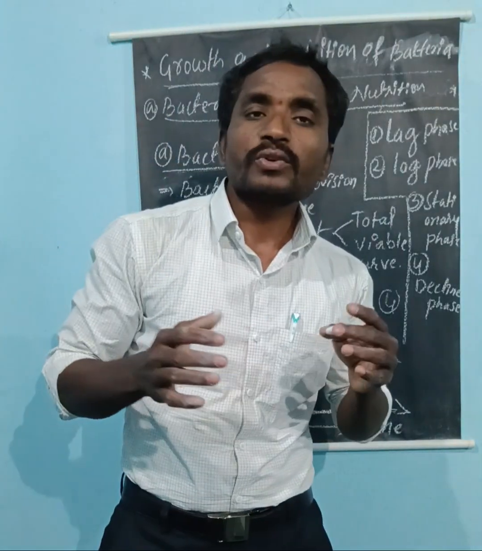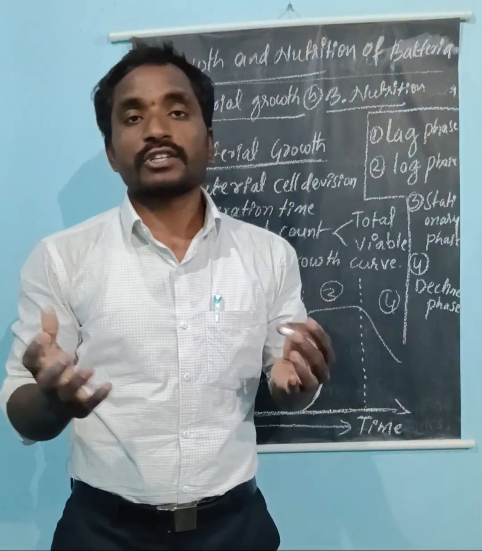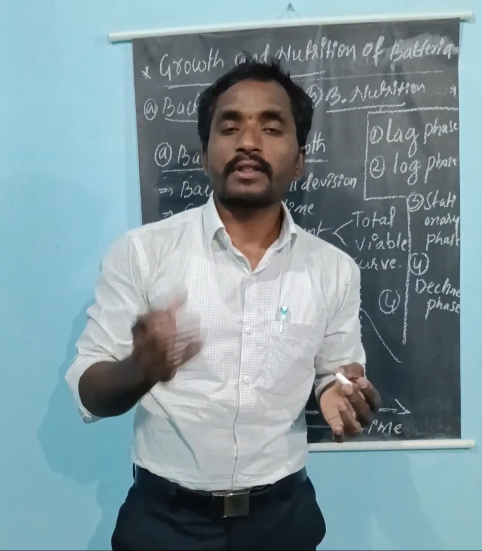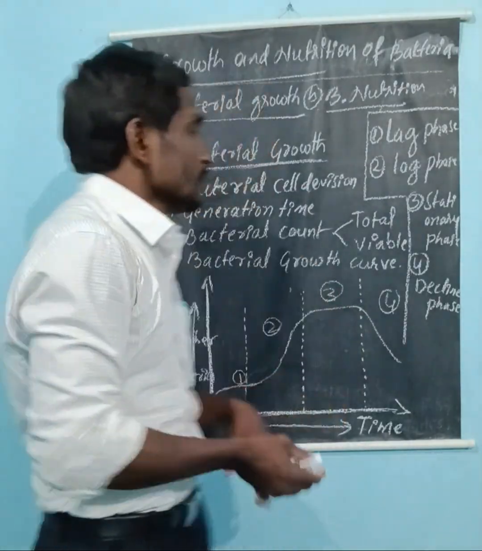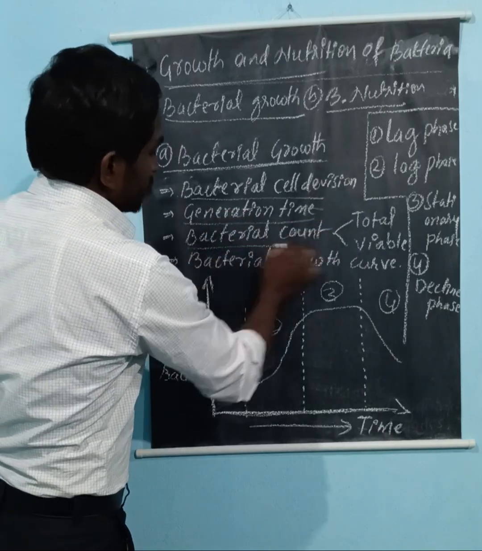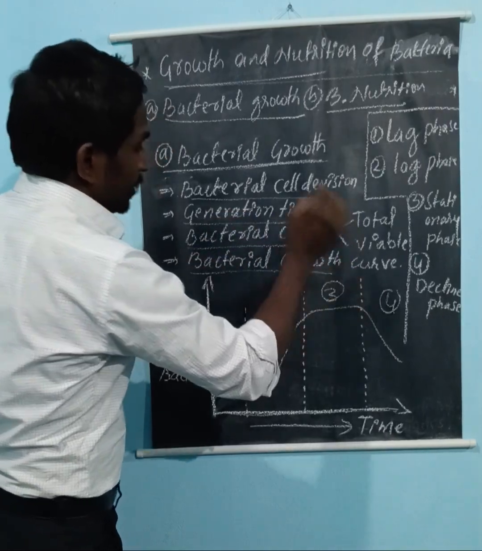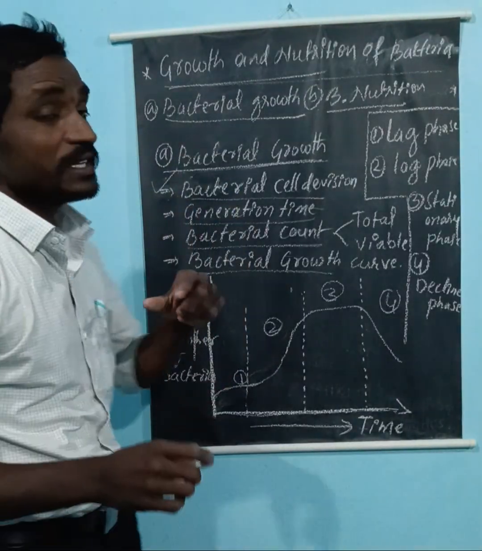Here, the bacterial growth is nothing but the increase in size of bacteria or microorganisms. The bacterial growth includes the following steps: bacterial cell division, the generation time, the bacterial count, and the bacterial growth curve. Okay, so let us see one by one in detail. Now, about the bacterial cell division.